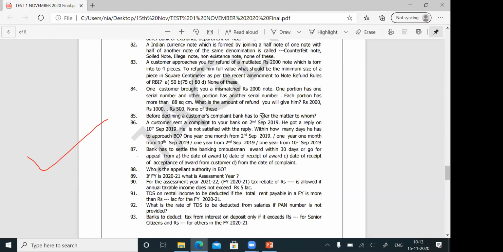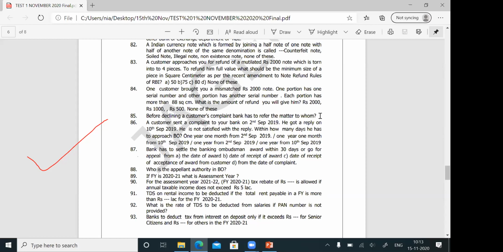Before declining a customer's complaint, bank has to refer the matter to whom? See, your customer has sent a complaint to you, and you are telling no, you are not correct. You are giving a written reply to the customer, maybe through your regional office or circle office. So before declining a customer's complaint, from whom do you have to get the clearance? Bank has to refer the matter to the internal ombudsman.